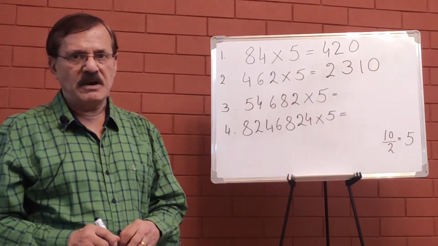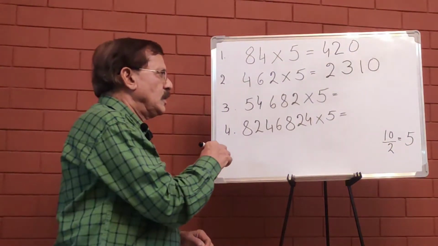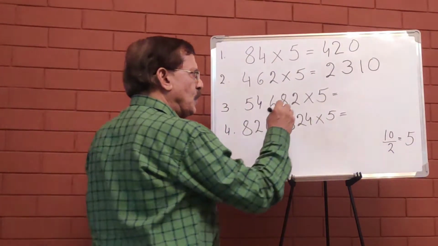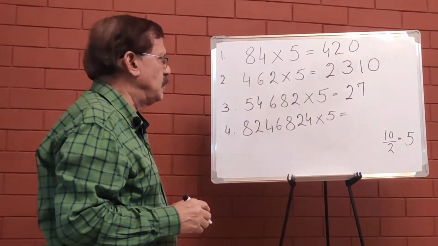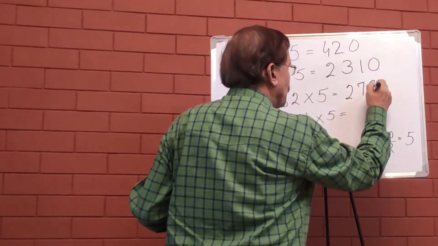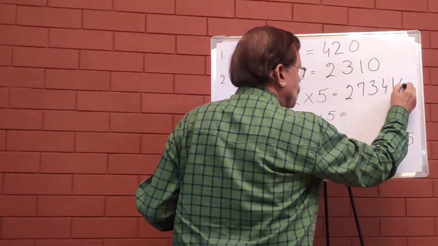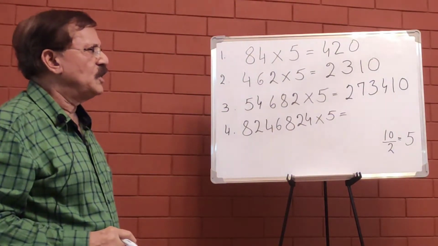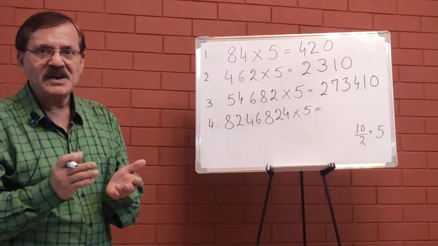The third question, 54,682 multiplied by 5. Once again, we have the same. You half this number, 54. Now what is half of 54? 27. Either you can do it individually or collectively you can combine these two numbers. What is half of 68? 34. And 2 divided by 2 is 1, and put a 0. So 54,682 multiplied by 5 is 2,73,410.